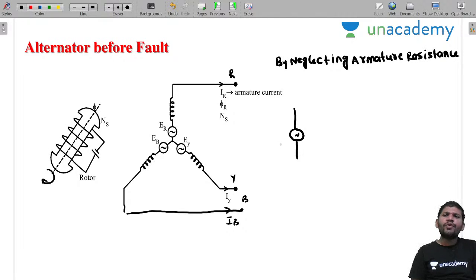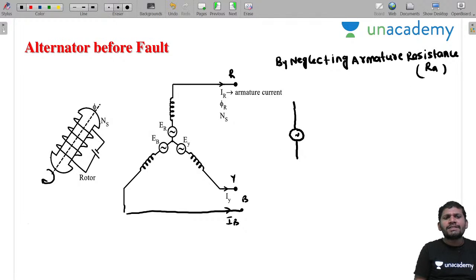Yes, students, all of you know this one. By neglecting armature resistance, this alternator mainly has three drops: armature resistance drop, armature reactance drop, and leakage reactance drop. Here I am neglecting the RA.